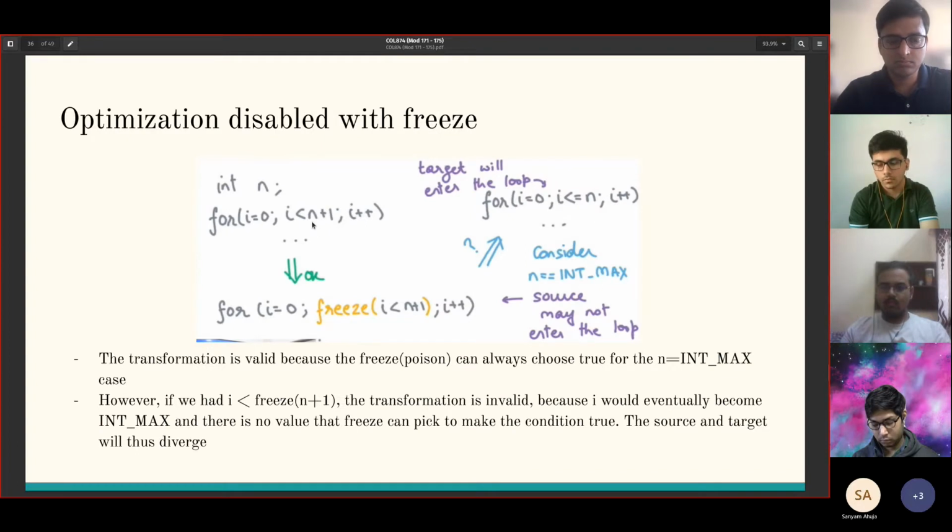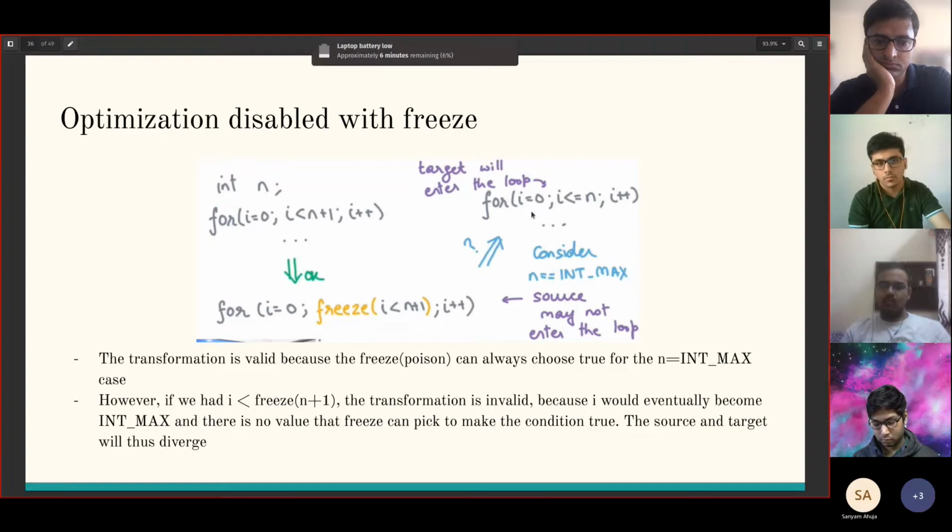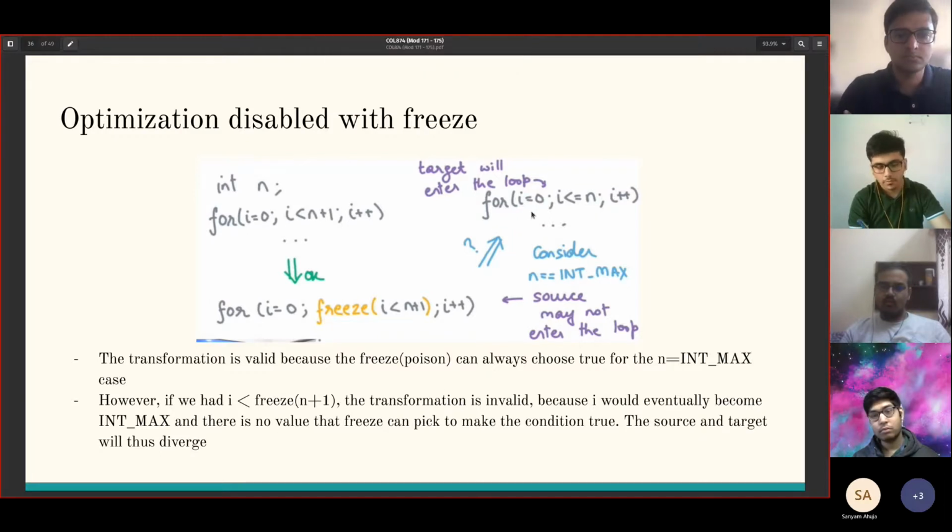So here's an optimization that will be disabled with freeze in a particular use case. We can go from here to here, but is the transformation possible or not?